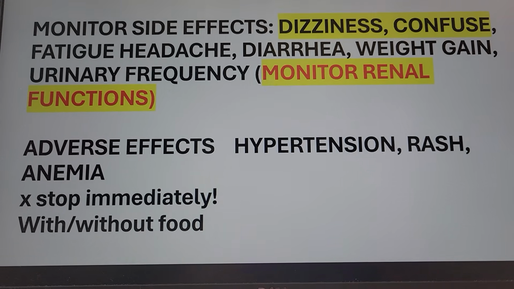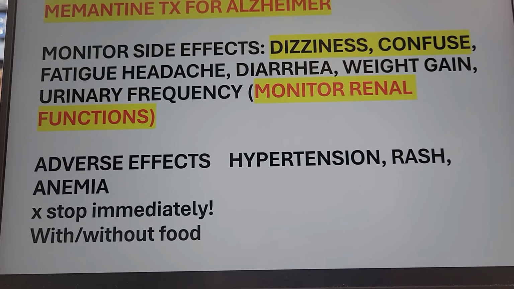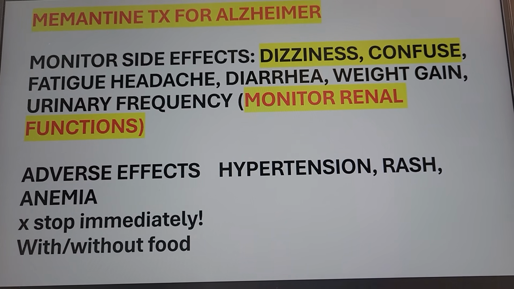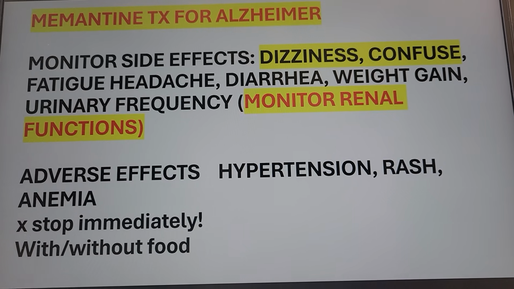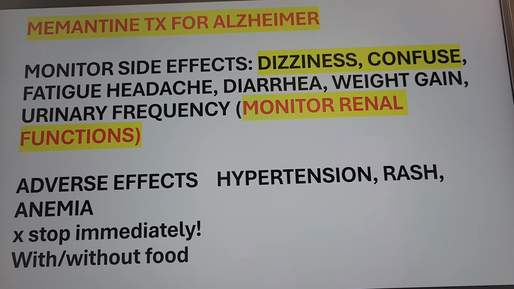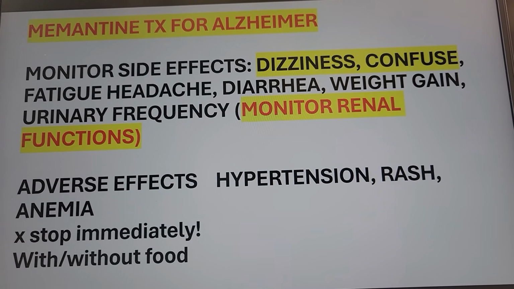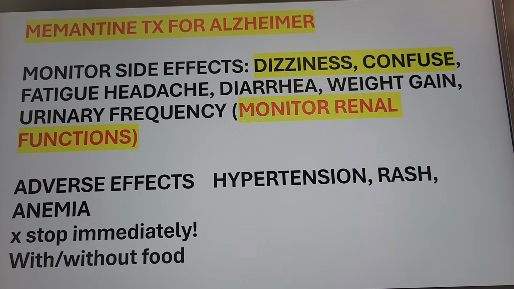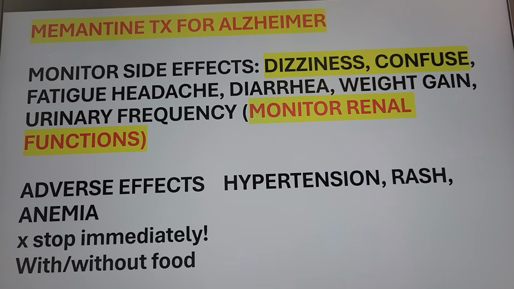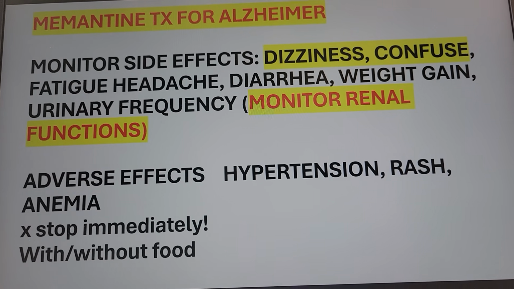Adverse effects, I don't want this to happen. The BP can go up, hypertension. They also can have rash because of memantine, anemia. Now fatigue and chills can be an effect from memantine, right? But do not stop immediately. Do not stop immediately. And this one you can take with food or without food, no problem, right? Memantine. Do not stop abruptly. Make sure to monitor renal function for memantine, and you can take it with food or without food, no problem. For memantine, Alzheimer's.